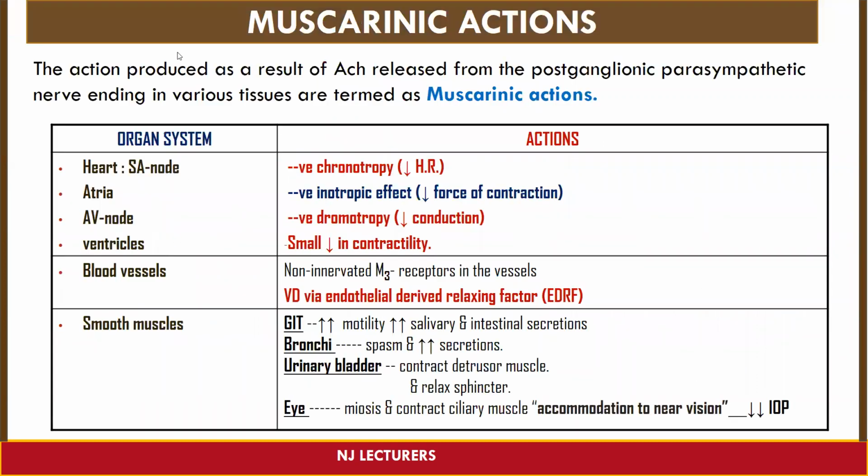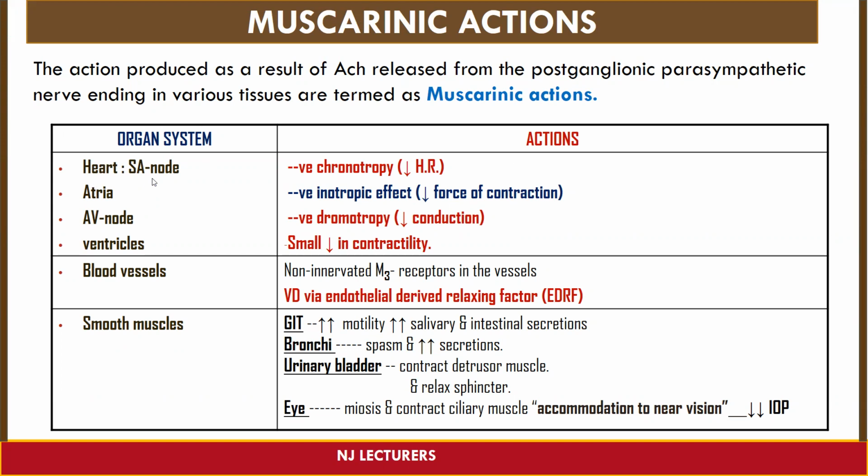First we will talk about the muscarinic action. What are muscarinic actions? The actions produced as a result of acetylcholine released from the postganglionic parasympathetic nerve ending in various tissues are termed muscarinic action. In this table, we will see the muscarinic action of acetylcholine: organ system, and the action produced on that organ.